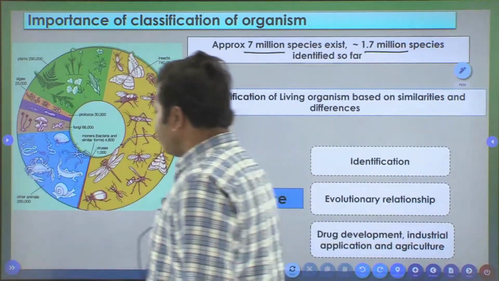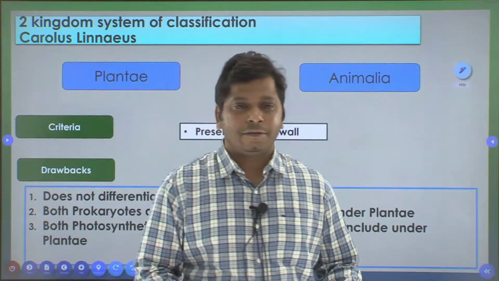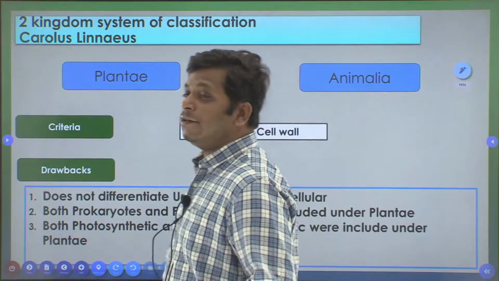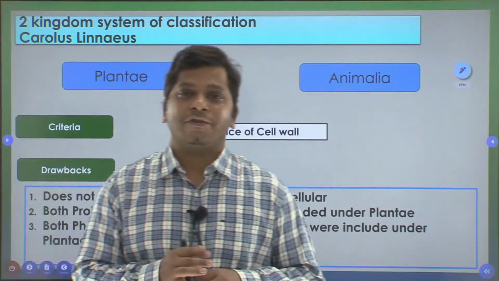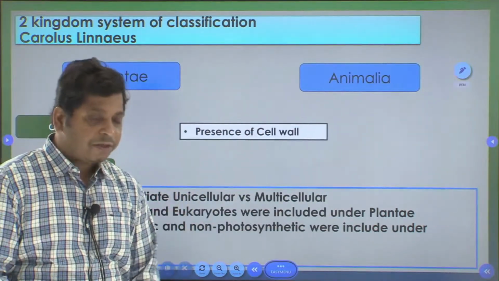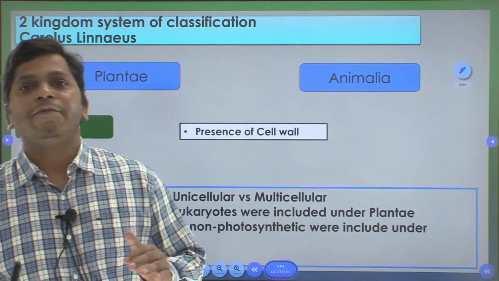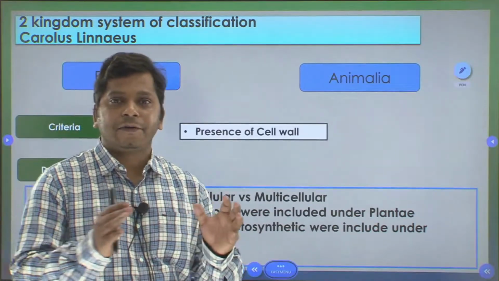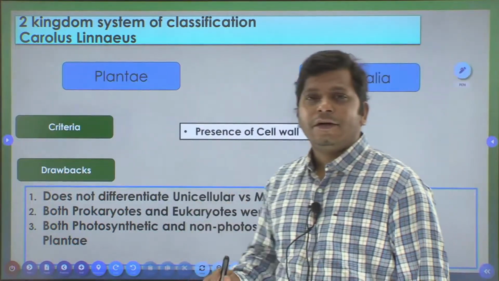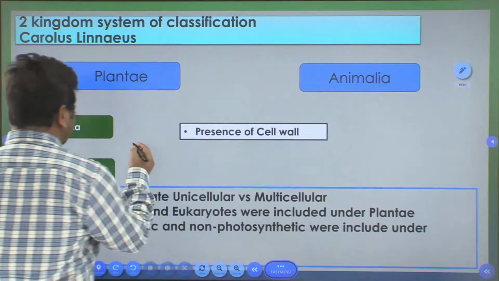So let us look at how scientists have come about classifying the living organisms. The earliest system of classification, which was proposed by Carolus Linnaeus, was the two kingdom system of classification. A very simple system, but it was one of the most important classifications available during that time. So here, the entire living organisms. Let us see what different living organisms we have.